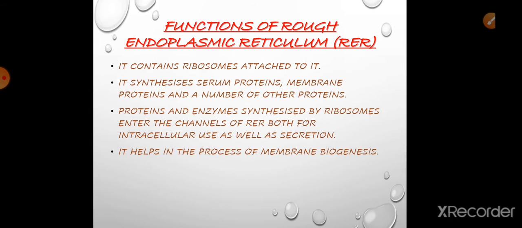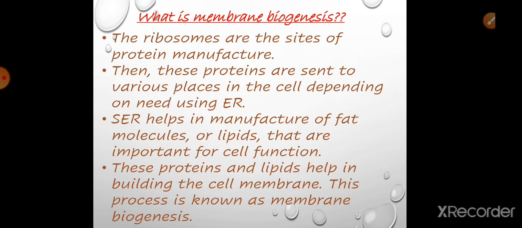Next is the function of rough endoplasmic reticulum, RER. As it has the presence of ribosomes, these help in synthesis of proteins. Here they have given two types of proteins and some others: first serum proteins and membrane proteins, and a number of other proteins. Also it helps in the process of membrane biogenesis.